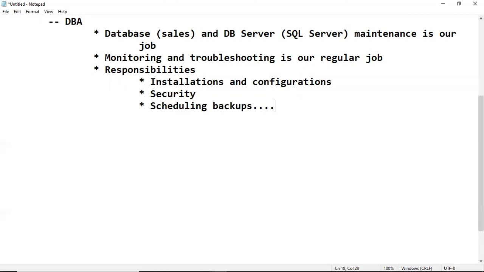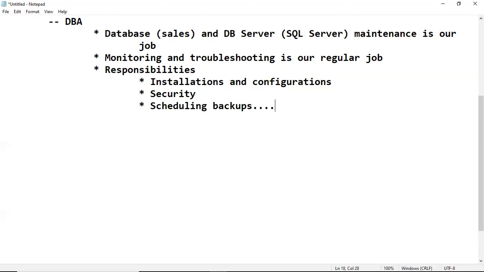Backup is basically to provide security for our databases. Why? Because a live or production database can crash unexpectedly, so how can we recover the data? That's why we compulsorily schedule the backups, so backups are generated automatically.